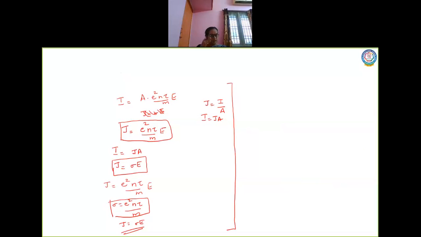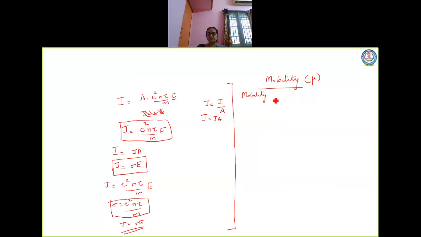Okay. Next, we are moving on to a very small topic called mobility. Again, this is also related to Ohm's law. Now, when you define mobility, it is represented by a symbol like this, mu.